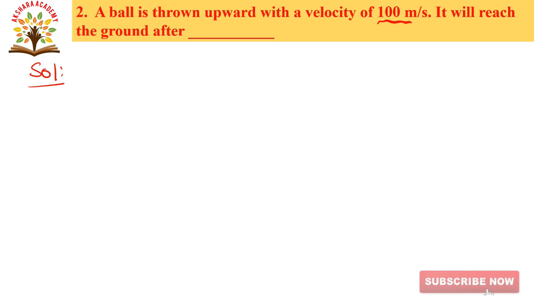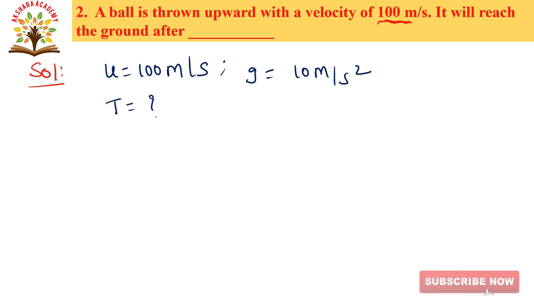Now we'll write what they given in this. Given U is equals to 100 meters per second and g is equals to 10 meters per second square, and T you have to calculate.